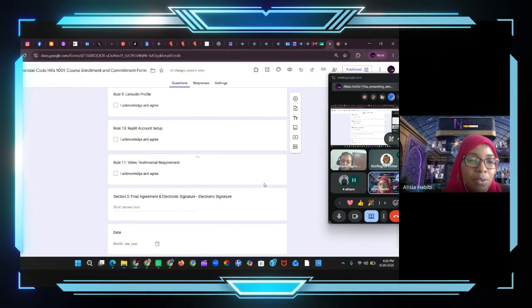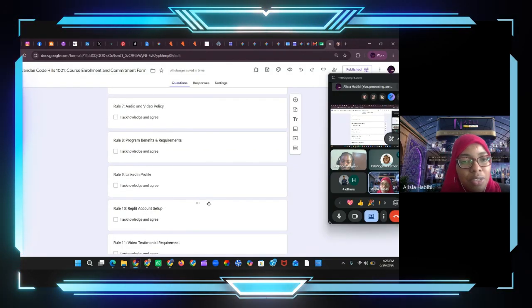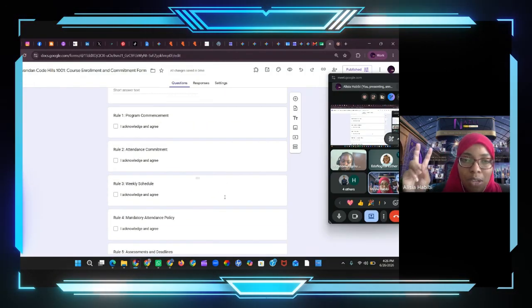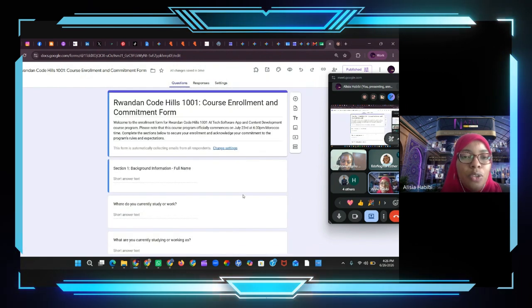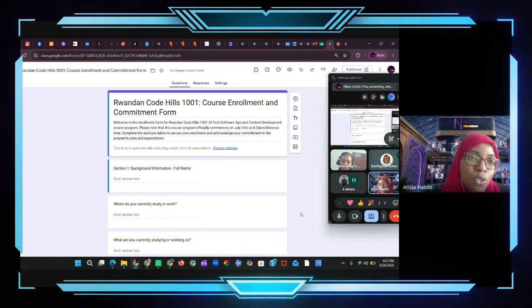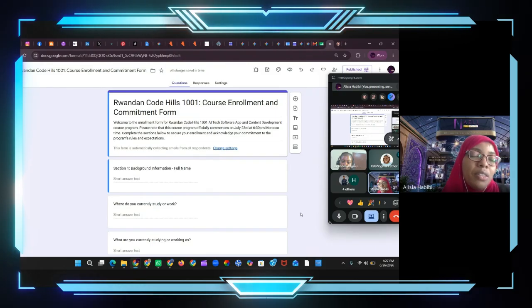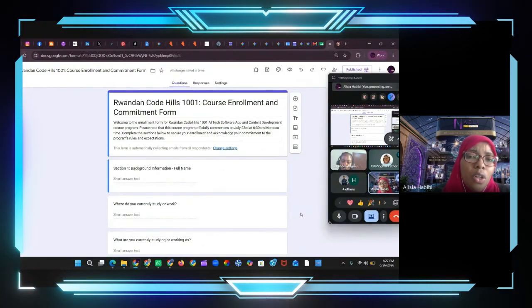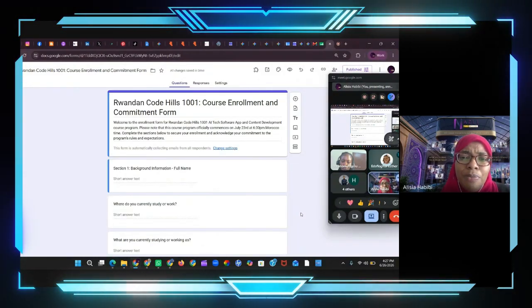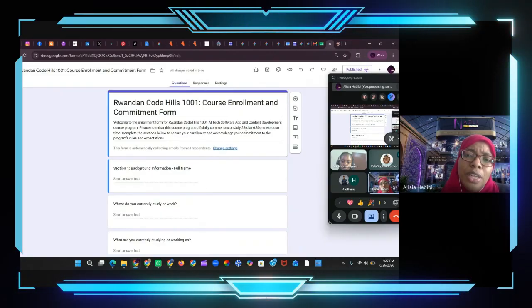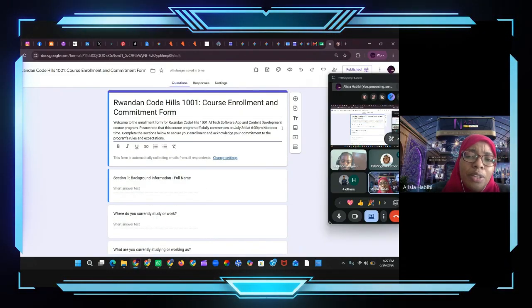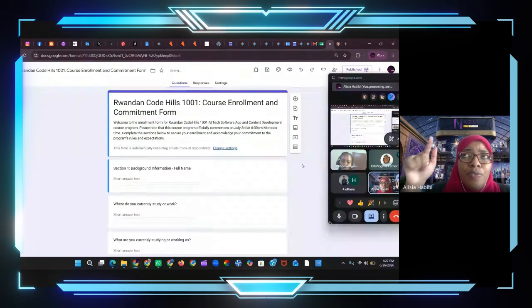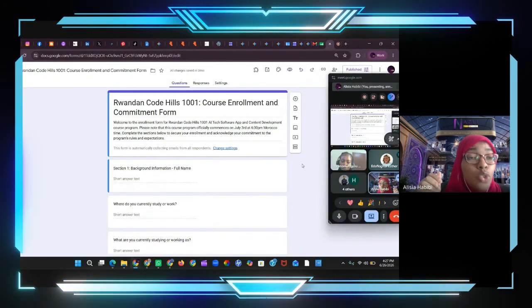Final agreements. The final signature is where you need to sign that you've understood all this information. We will be sending this with your course contract next week, because this course is supposed to start on, oh my gosh, I think that's not right. That's July 3rd, not 23rd. July 3rd, that's a mistake. So if you check your WhatsApp, you're starting this on July 3rd.